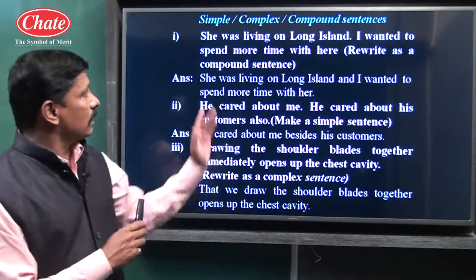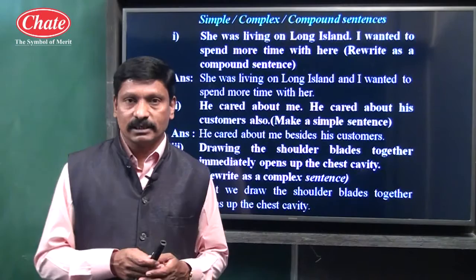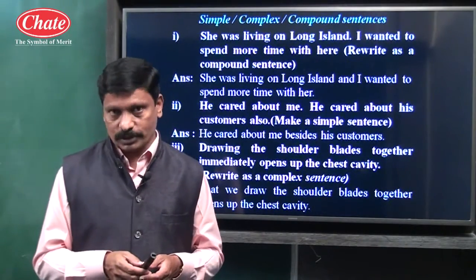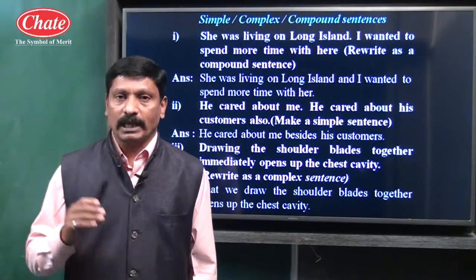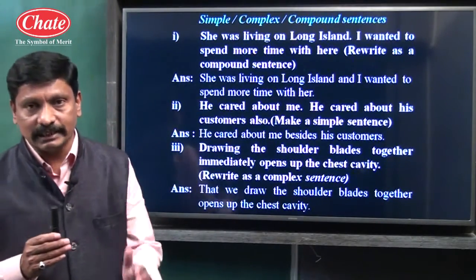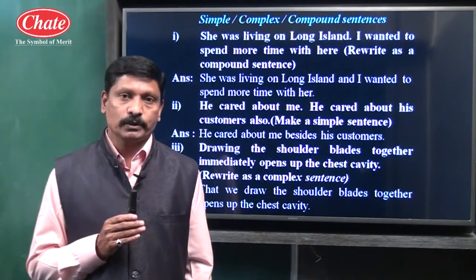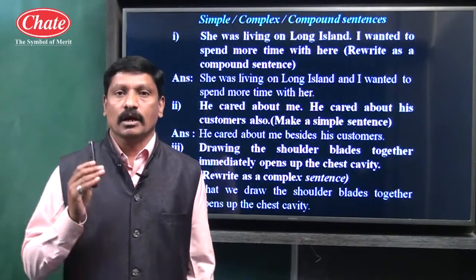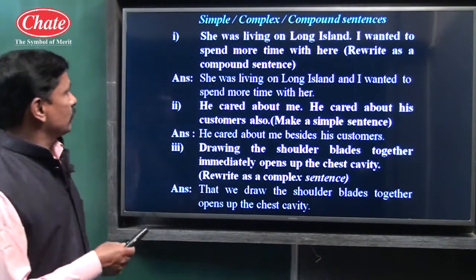And third is compound sentence. Compound sentence is a sentence which contains at least two main clauses. It contains at least two main clauses, and compound sentence is a sentence in which coordinating conjunctions are used. For example, and, but, or, as well as, etc. Now see some of the examples.